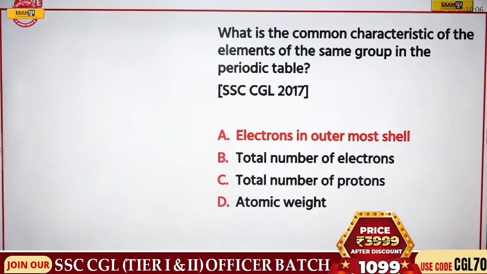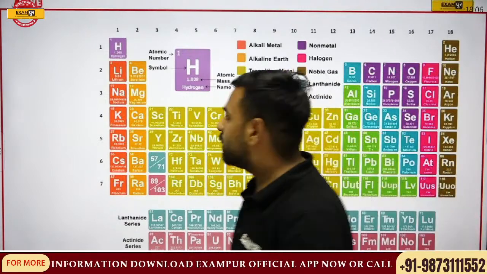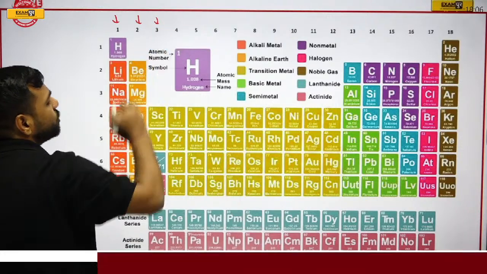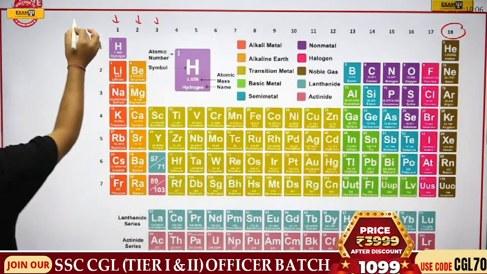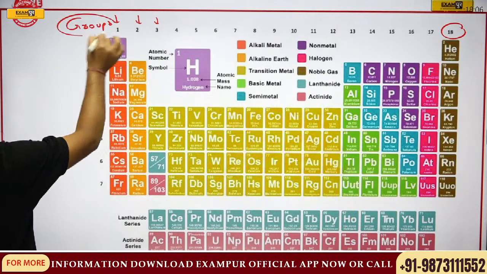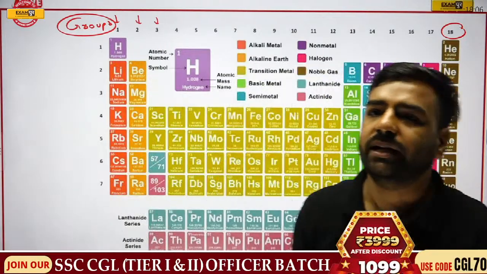Now, let's have a look at the periodic table. This is the periodic table. If I look here, 1, 2, 3 and so on till 18. These are what? These are actually known as groups. Now, we'll be understanding what valence electrons are. Fine. And if you have any doubt, please let me know right now.